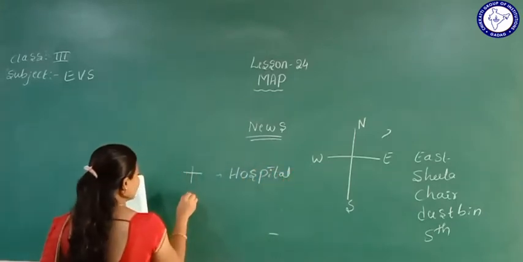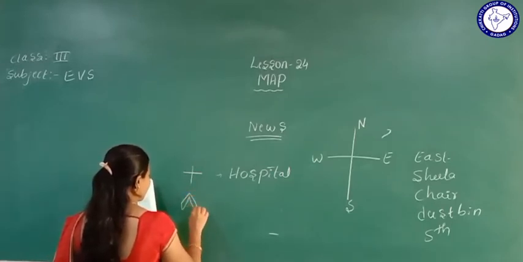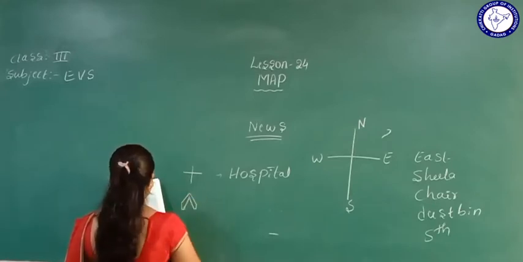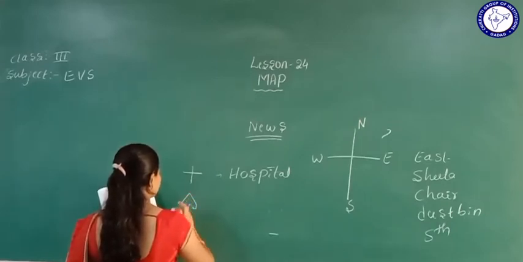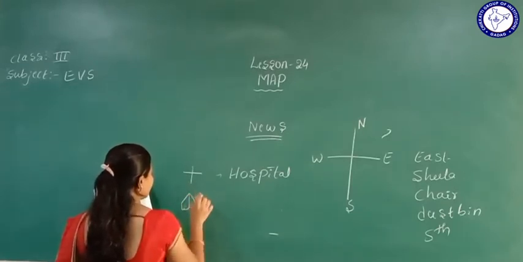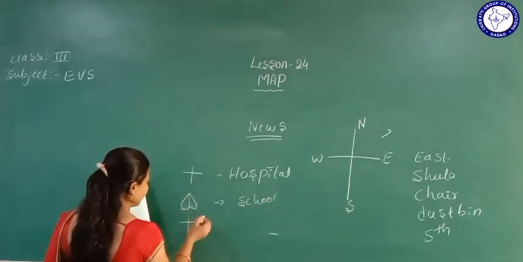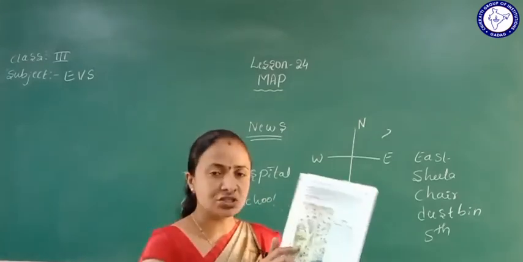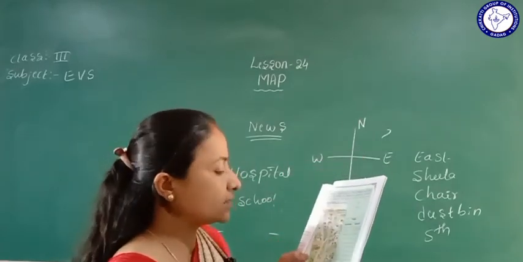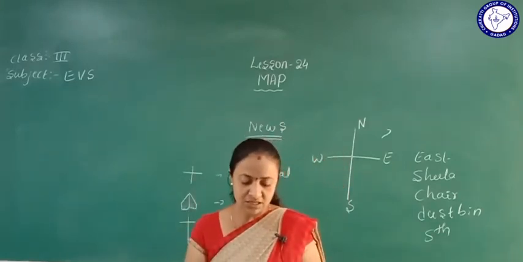Then the school symbol, how is the school symbol shown? It is shown like this, this is the school symbol. Like this, symbols are given here. So this is a church. Is there a church here? See, this is the church. Yes, temples, panchayat can be given here. So mention the symbols and write down the details. This is the activity, that's your work.